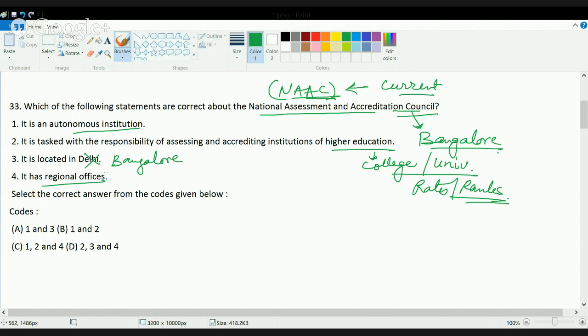As of now, it does not have any regional offices, but in 2013 it has been proposed that since NAAC is working across the country, it should have numerous regional offices. So that's just proposed. As of now, it does not have any. So the correct answer in this question is 1 and 2. So choice B is correct here.